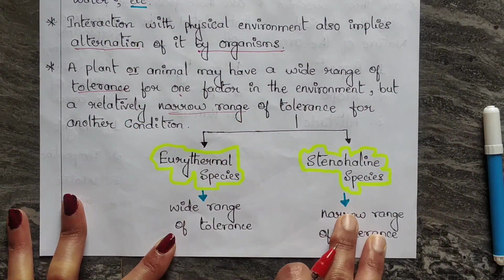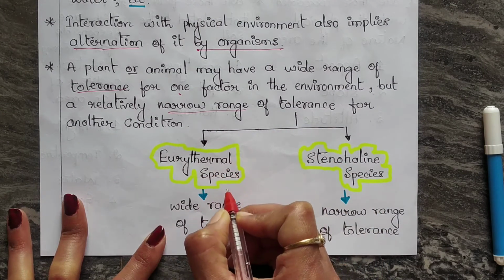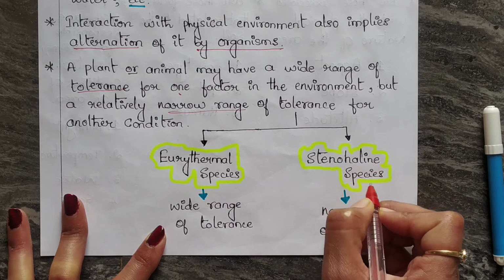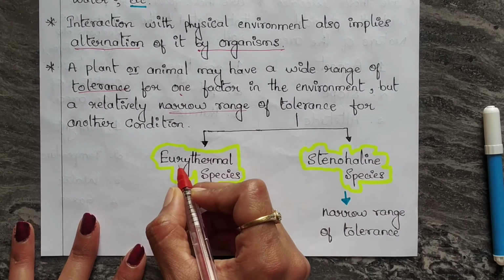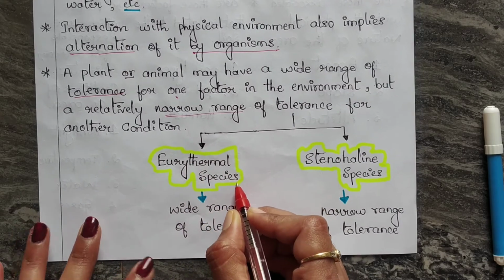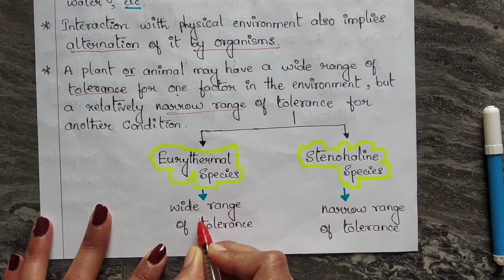In that, there are two types of species, that is eurythermal species and stenothermal species. Here let us know what eurythermal species are. Eurythermal species are those species which have a wide range of tolerance.